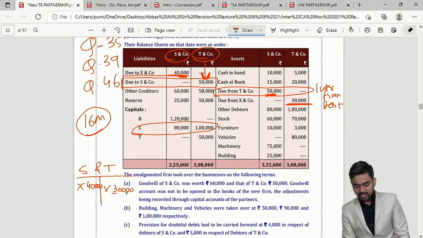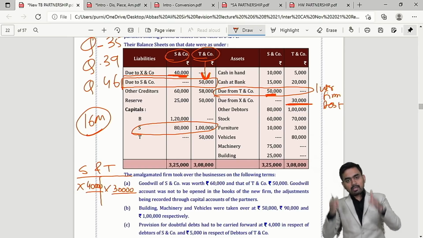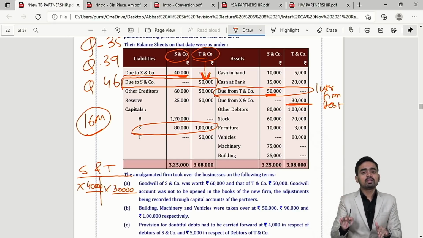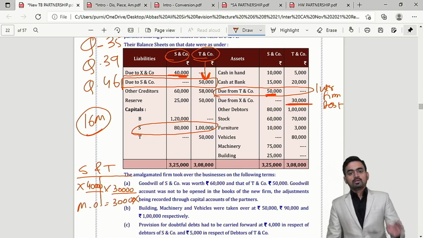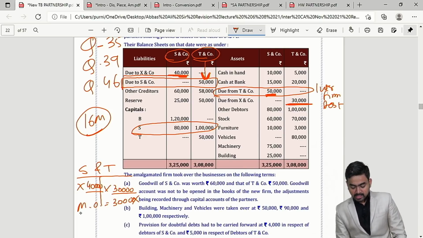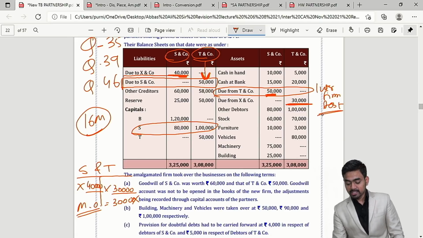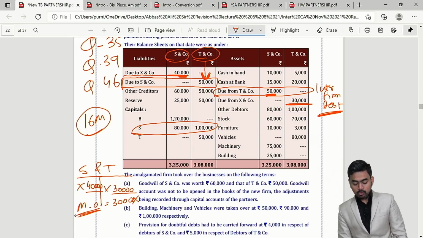Now can I say in the same balance sheet, in the new firm's book, money payable to X 40,000, money receivable from X 30,000. So my dear students, this is mutual owing, which is very important. So two important points are inter-firm debt and mutual owing. You have to cancel them in the new firm's book.